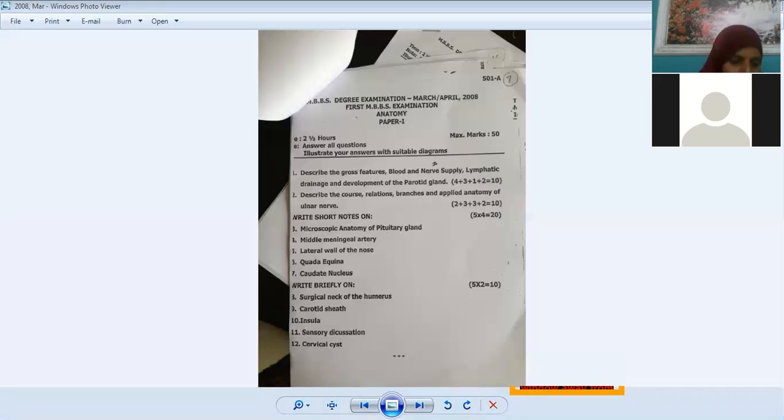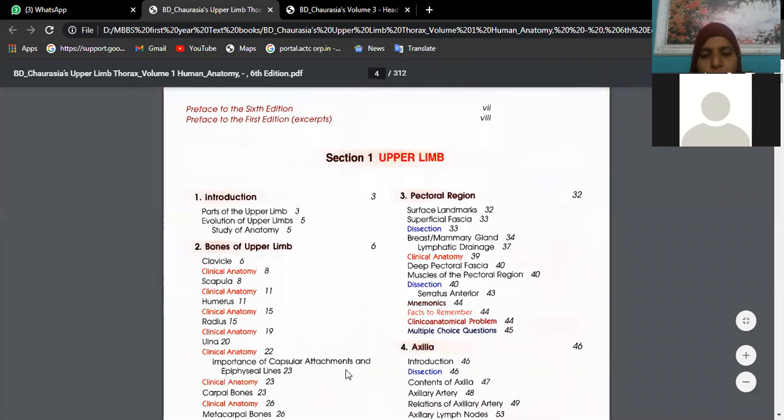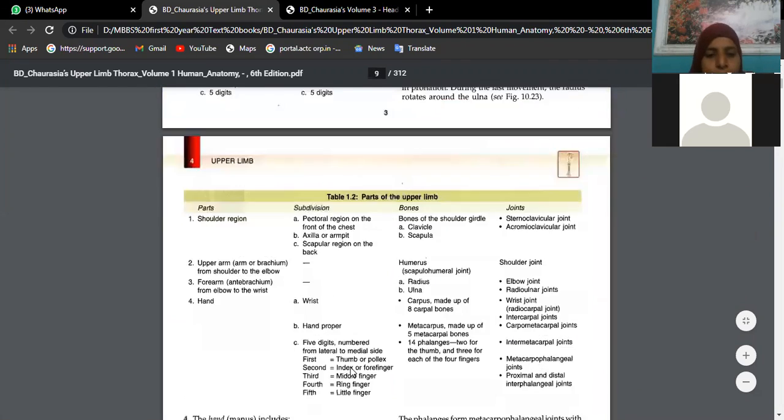Okay, now we will go with the upper limb textbook. So from which cord of the brachial plexus do you have the ulnar nerve? Medial cord.